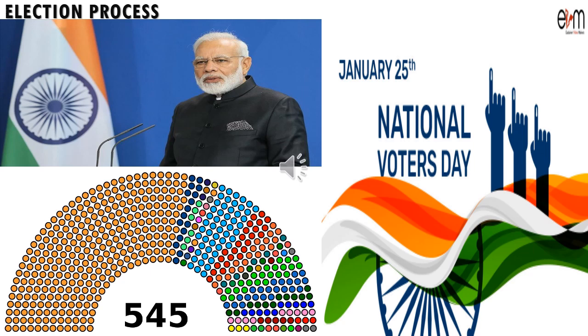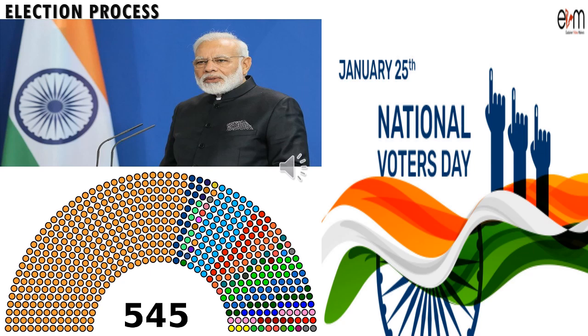In India, there are a total of 545 members in Lok Sabha. 543 members are elected directly by the people of India, and 2 Anglo-Indian members are appointed by the President of India. These 545 members choose their leader. The person who gets majority support in the Lok Sabha will become the Prime Minister of India.